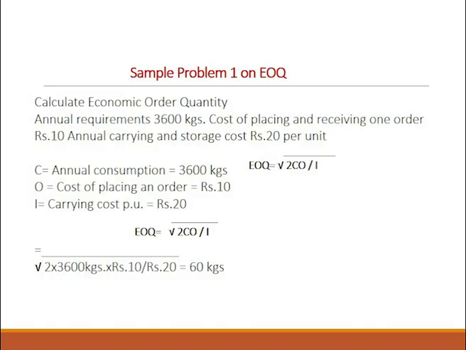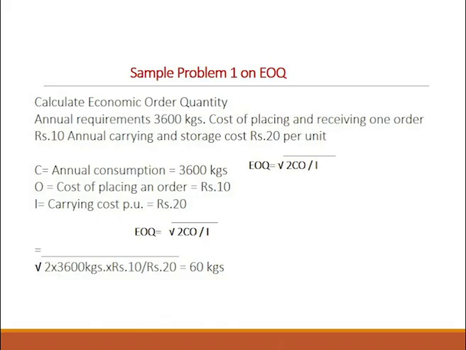So, if we apply the formula, EOQ is equal to under root 2CO by I. C is annual consumption. So, 2 into annual consumption. Annual consumption in this problem is 3600. So, 2 into 3600, then you have ordering cost which is your O. So, ordering cost is 10 rupees. So, 2 into 3600 into 10, that is 2CO, that is your numerator, divided by I.